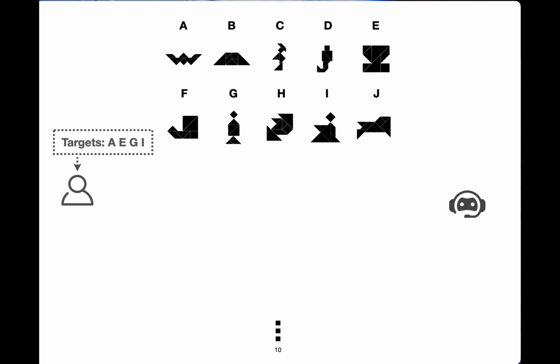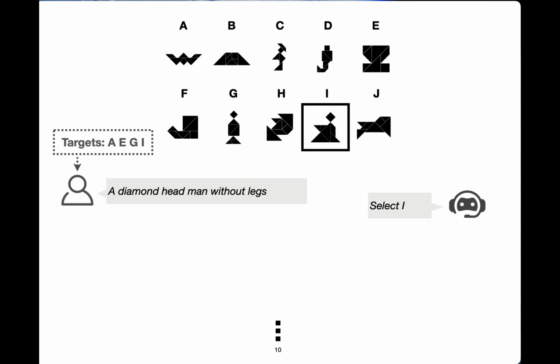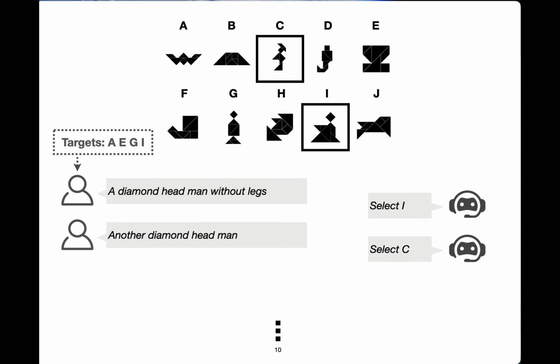This interaction starts by the human generating the utterance, "a diamond-hand man without legs." In response to this utterance, the model selects image I, which seems appropriate in this case and is also one of the targets, so it is likely a desired behavior. The human continues and says, "another diamond-hand man." Now the model selects image C, which does not seem like a terrible mistake, but it's not one of the targets, so it's likely an incorrect selection.